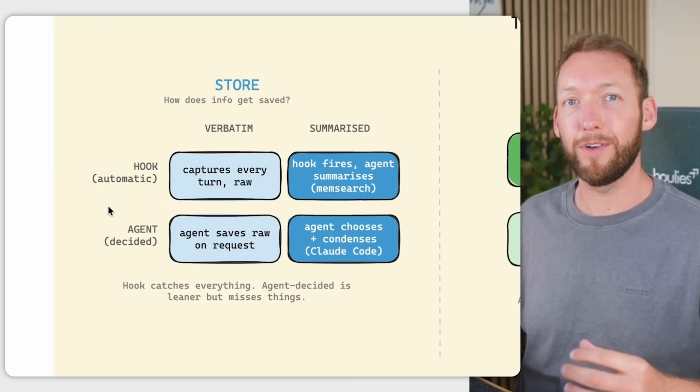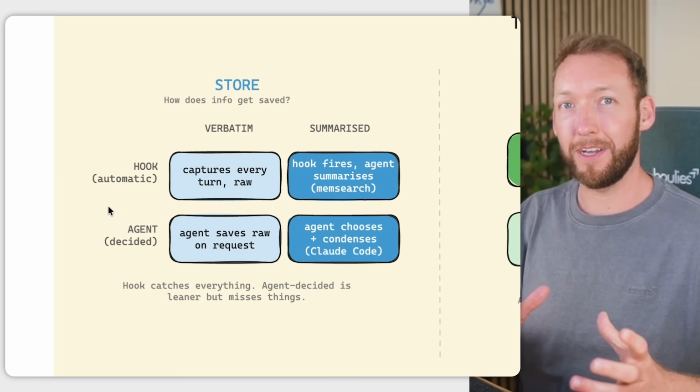And for each of those, there's more than one way that you could actually do it. And I worked this out by going through around 20 different memory frameworks, and you can see parts of that in my previous videos. But the point is, the same variables kept coming up. So take storage, for example. You've got 2 separate decisions to make.